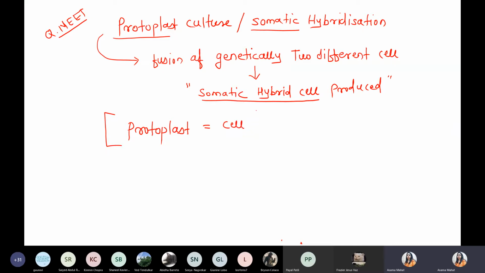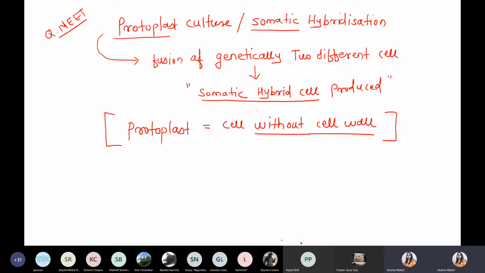Yes or no? Such a cell is simply called a protoplast. And you know very well, animal cells are an example of protoplasts, cells without a cell wall.